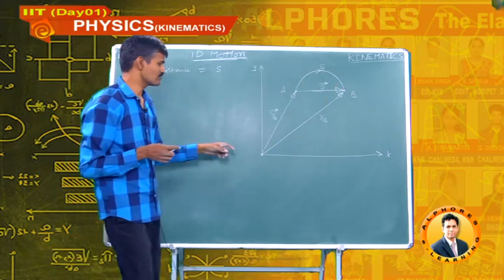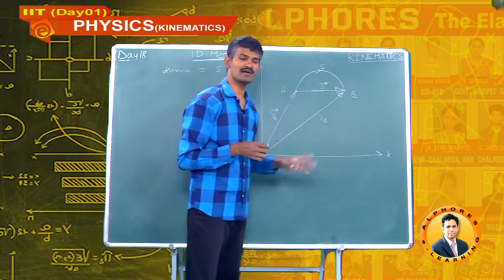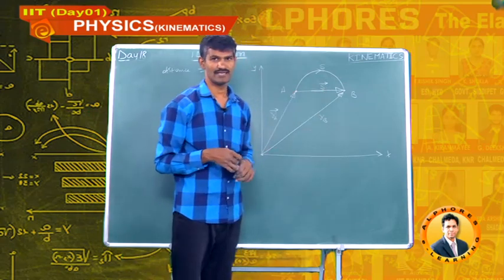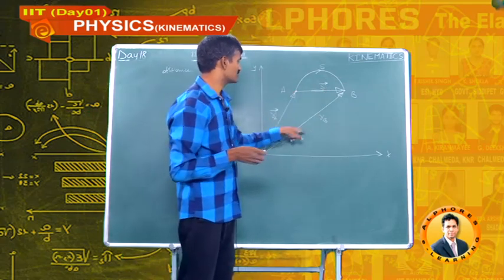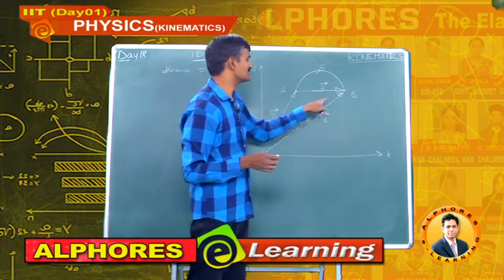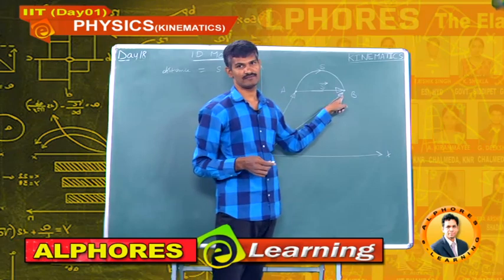From vector addition, we know that to add any two vectors, they are arranged in tail-head order. The resultant is given by a third vector whose tail is at the tail of the first vector and head is at the head of the second vector.